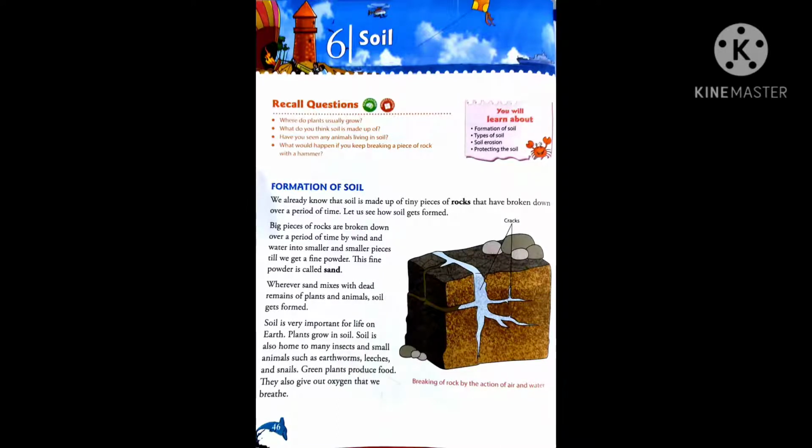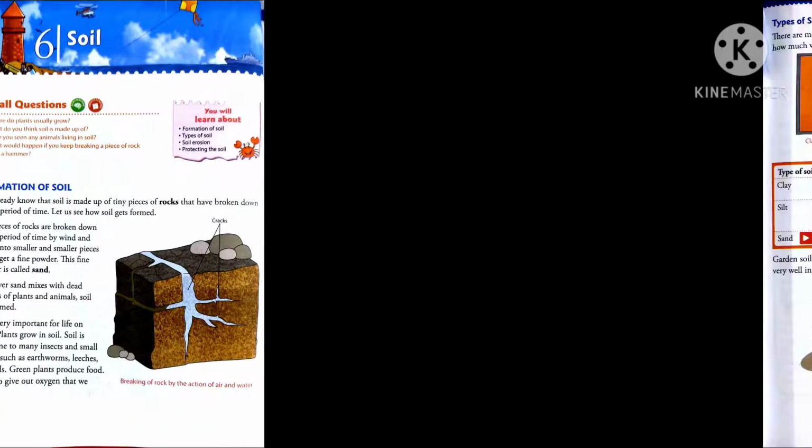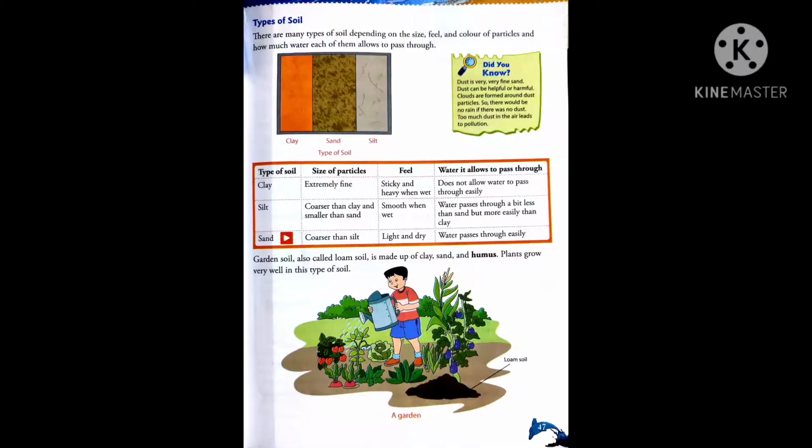Now let's move further to the next page, which tells us about the types of soil. There are many types of soil depending upon the size, feel, and color of the particles and how much water each of them allows to pass through. Here three main types of soil are given. First is clay, second is silt, and third is sand. Now let's know the differences among these three types of soil.